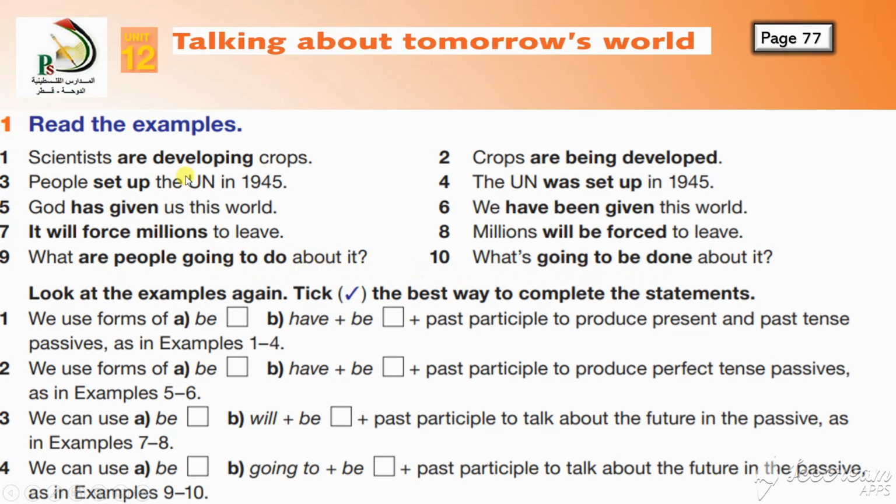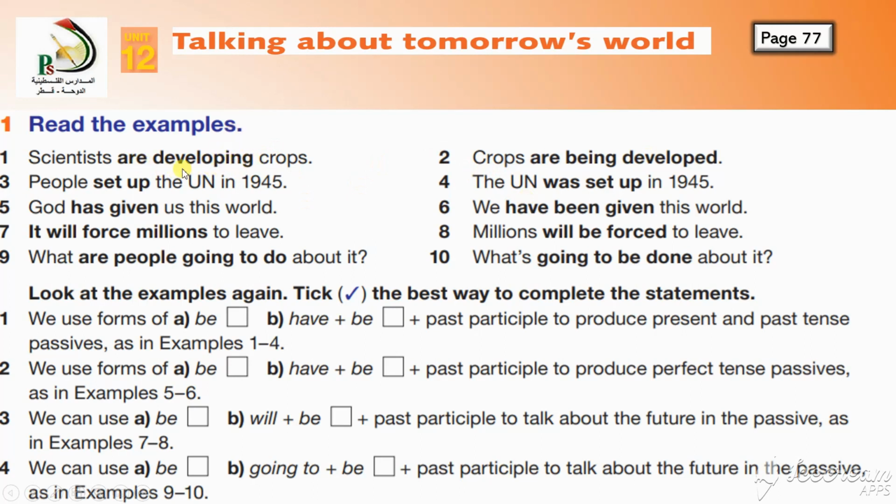Now here, one more thing I want to tell you is that whenever I ask my students to make passive, I ask them to underline the verb and start looking for the object soon after that. For example, are developing is our verb phrase, right? After it, what do we have? Crops. And after that, we will add the verb are. There is ing.